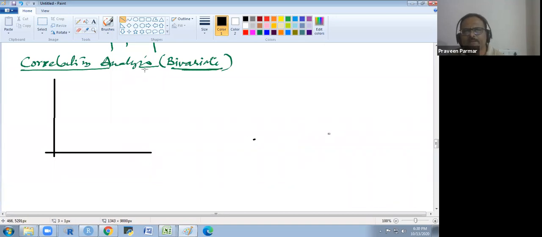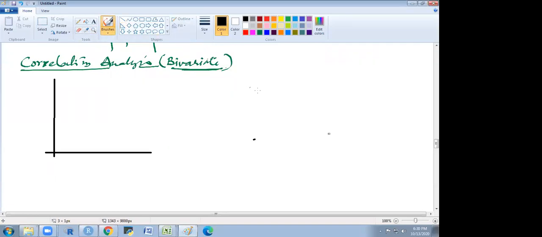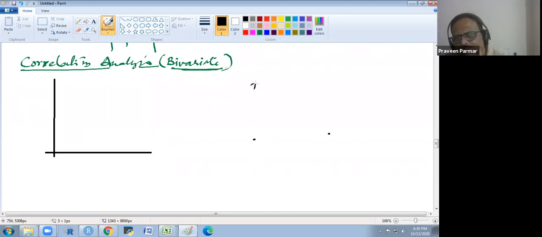Suppose we have two variables. I explain first. We have distance and time. Speed is constant here.